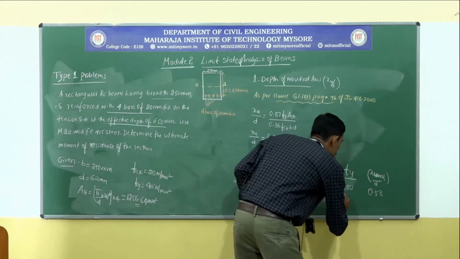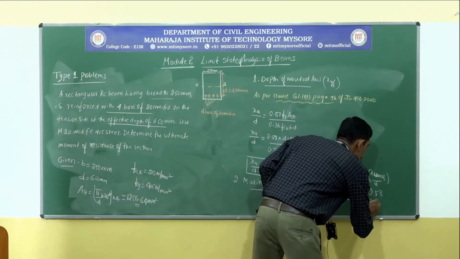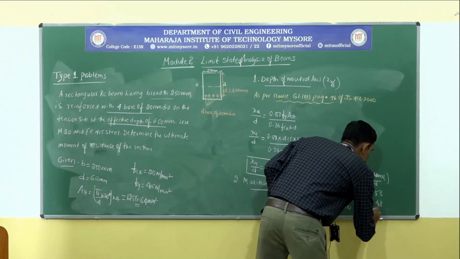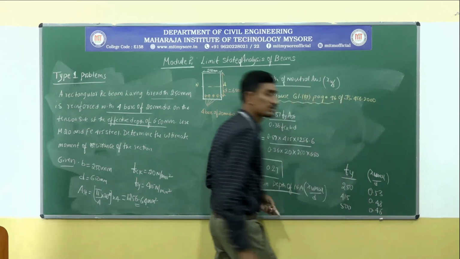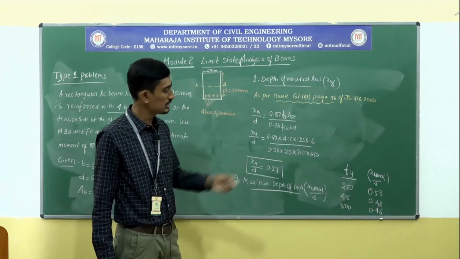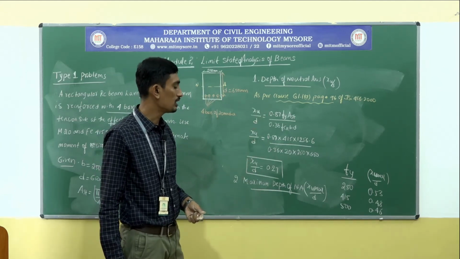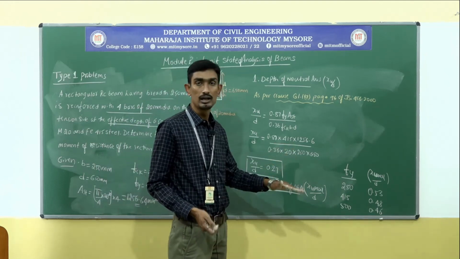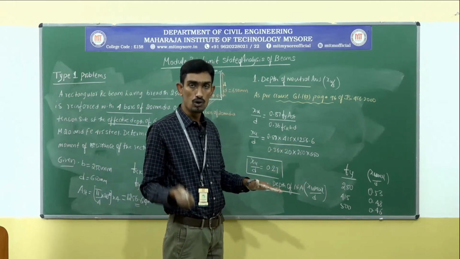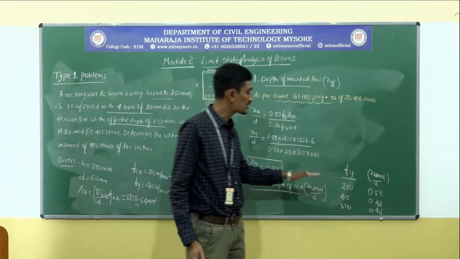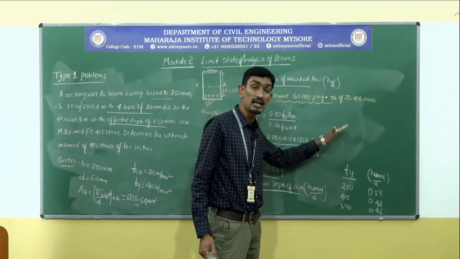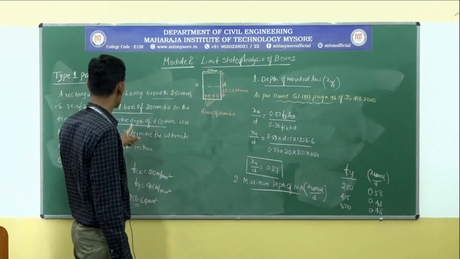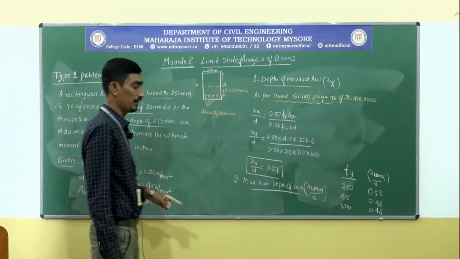0.53 for Fe 415, 0.48. Okay, for Fe 500, it is 0.46. So this is the limiting or maximum depth of neutral axis. They have been given on page number 70. Note, based upon the grade or yield strength of steel.